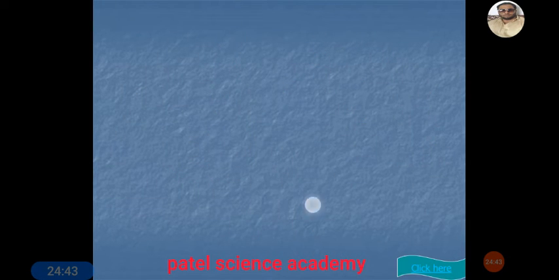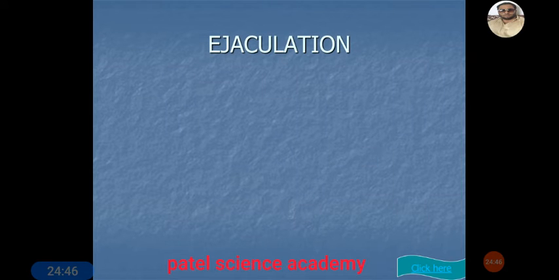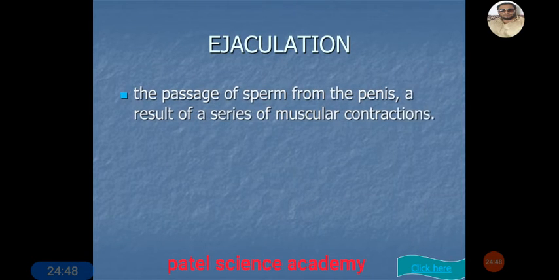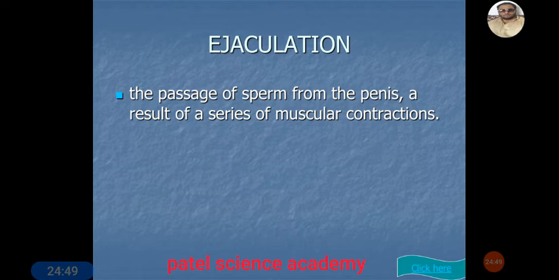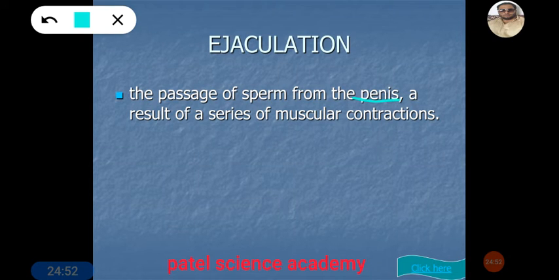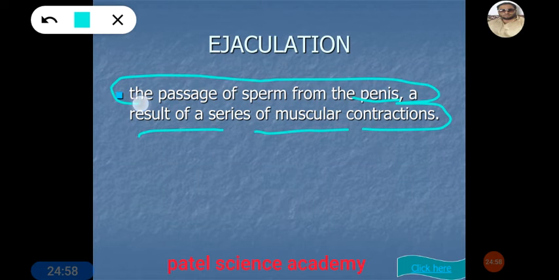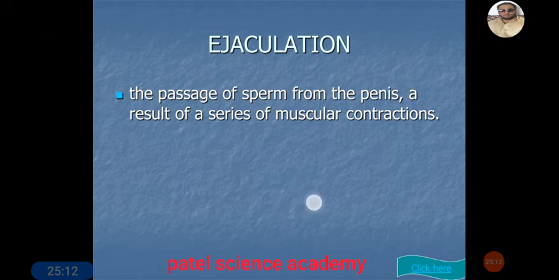This is about semen. And now the process of ejaculation. It is the passage of the sperm from the penis as a result of a series of muscular contractions, going outside the body through the urethra. The process of releasing sperm with the liquid semen is called ejaculation.